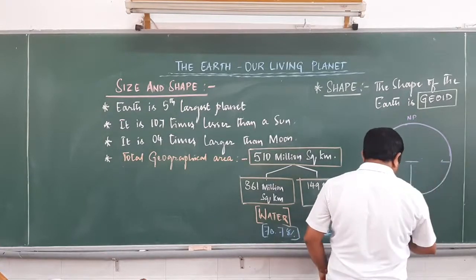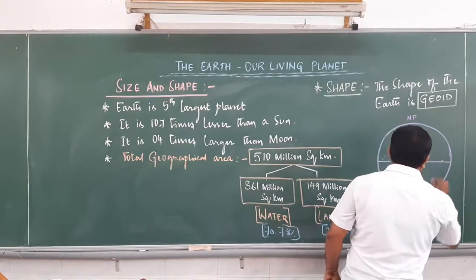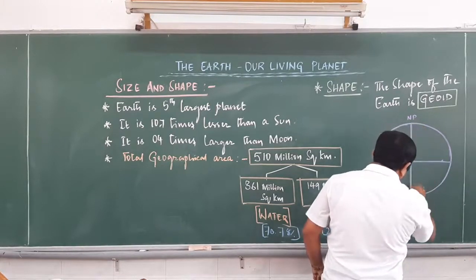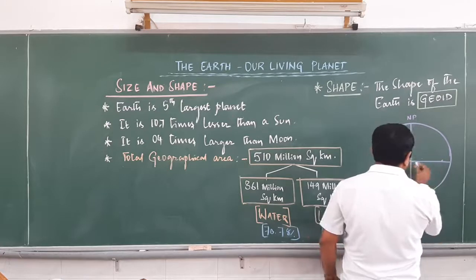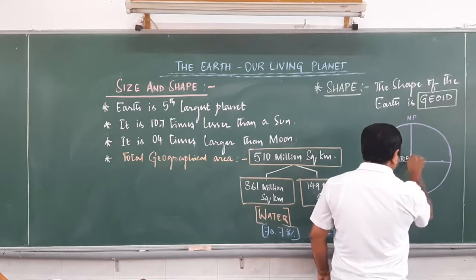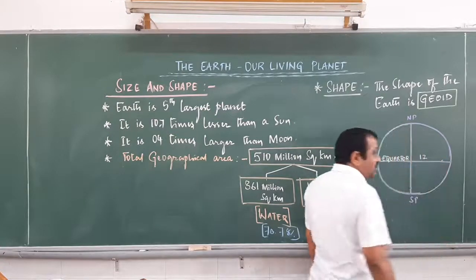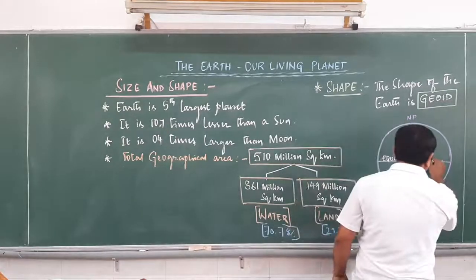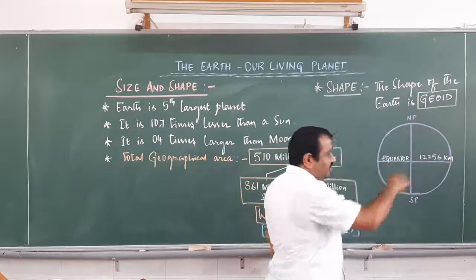Okay, this is the equatorial diameter. The equatorial diameter is 12,756 kilometers.